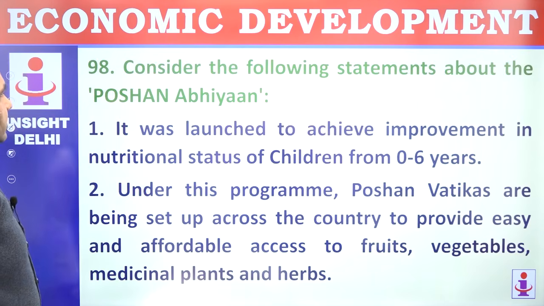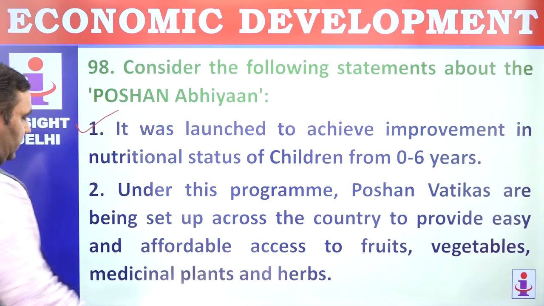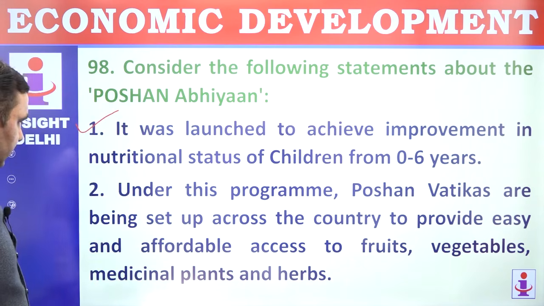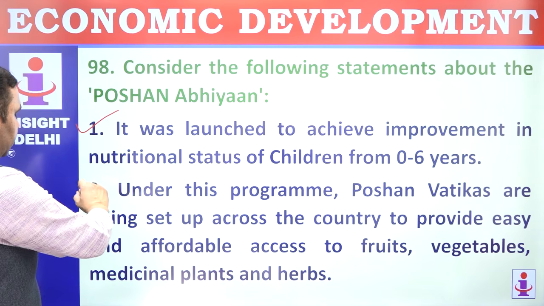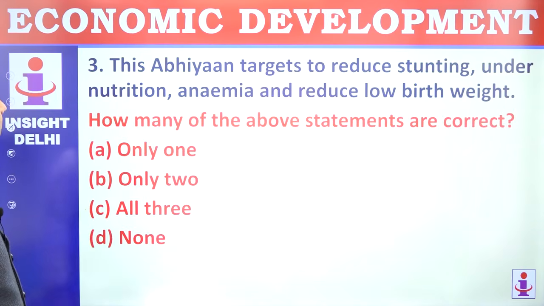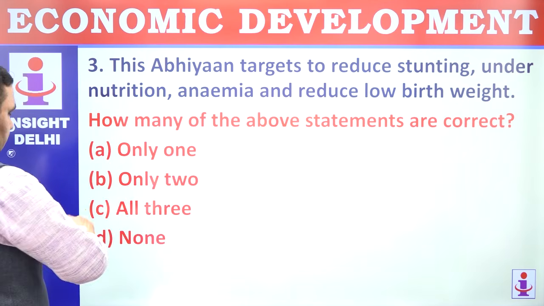98. Consider following statements about Poshan Abhiyan. It was launched to achieve improvement in nutrition status of 0 to 6 years kids. That's correct. Under this program, Poshan Vatikas are being set up across the country. That's correct. This Abhiyan targets to reduce stunting. That is also correct. All 3.